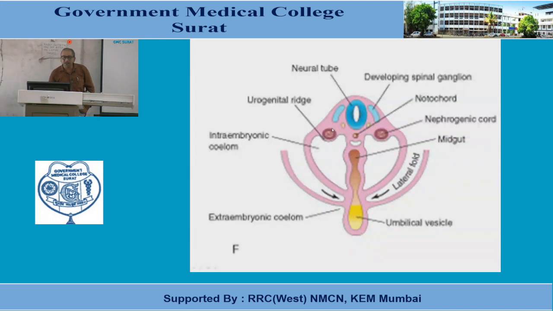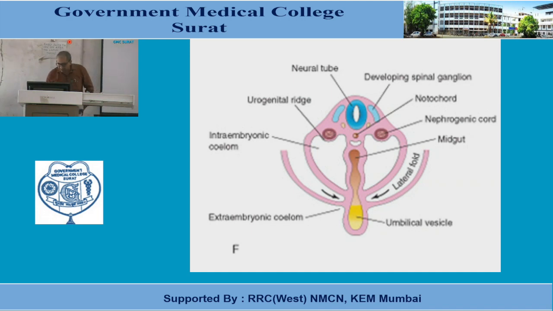So this mesenchymal condensation in the intermediate mesoderm produces an elongated ridge over the dorsal body wall that extends craniocaudally, and that ridge is the urogenital ridge. Here it is labeled urogenital ridge.